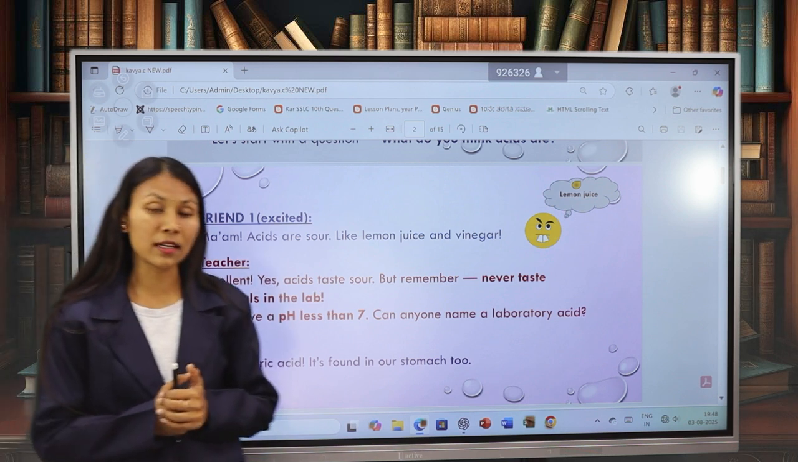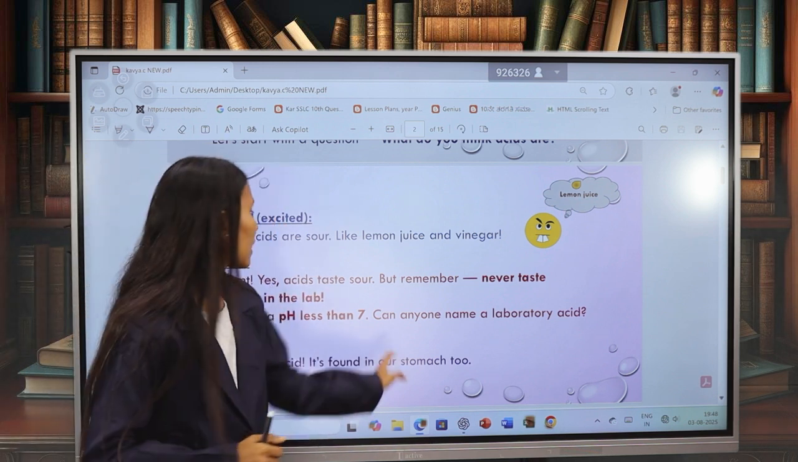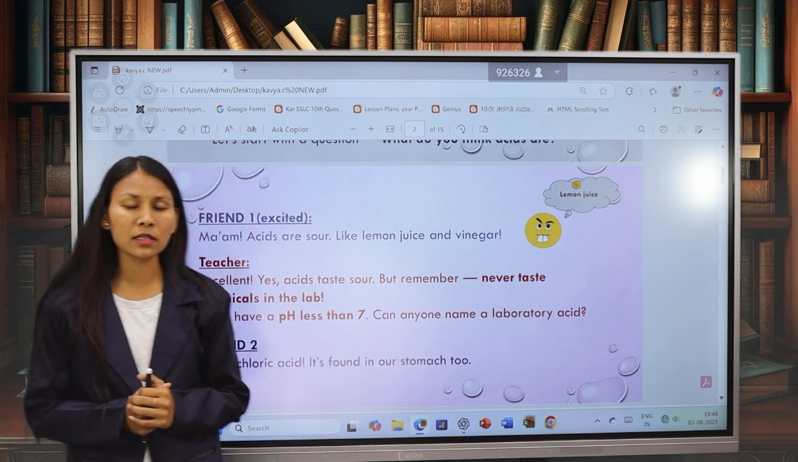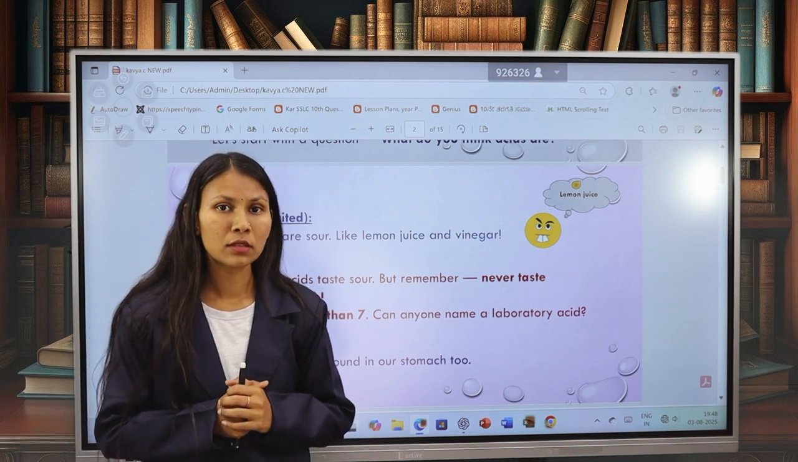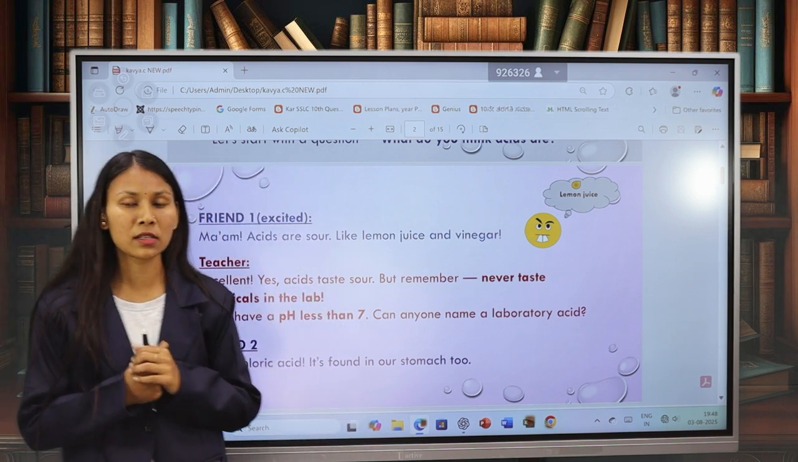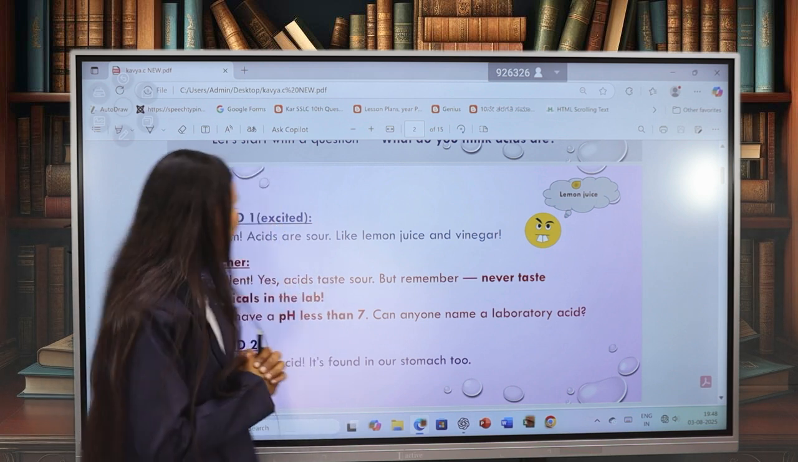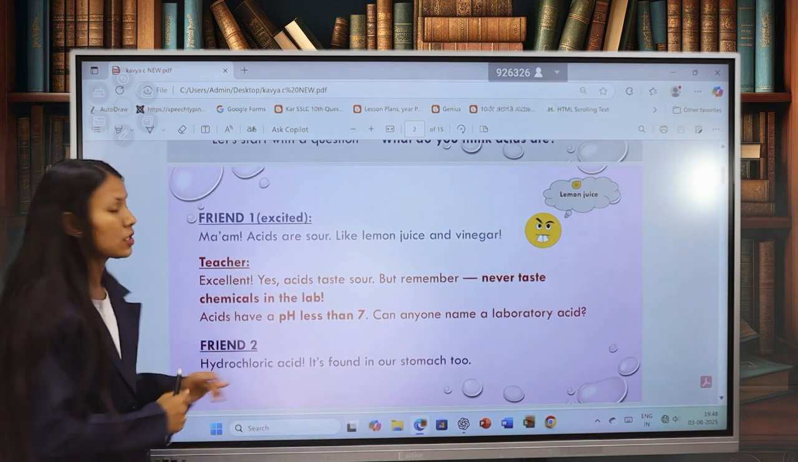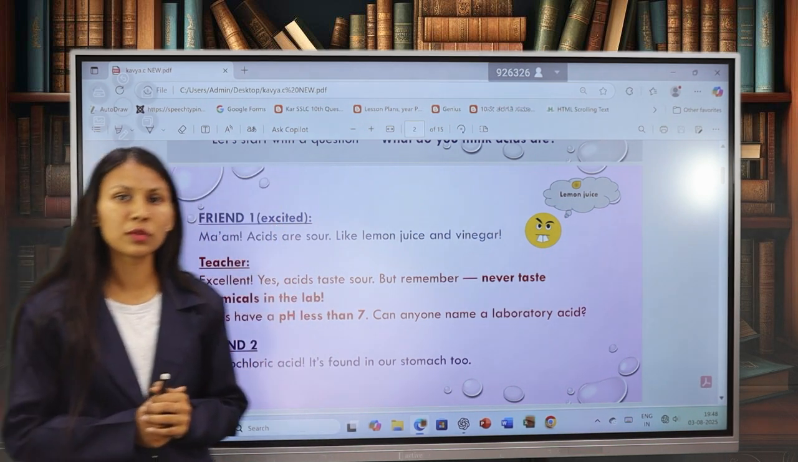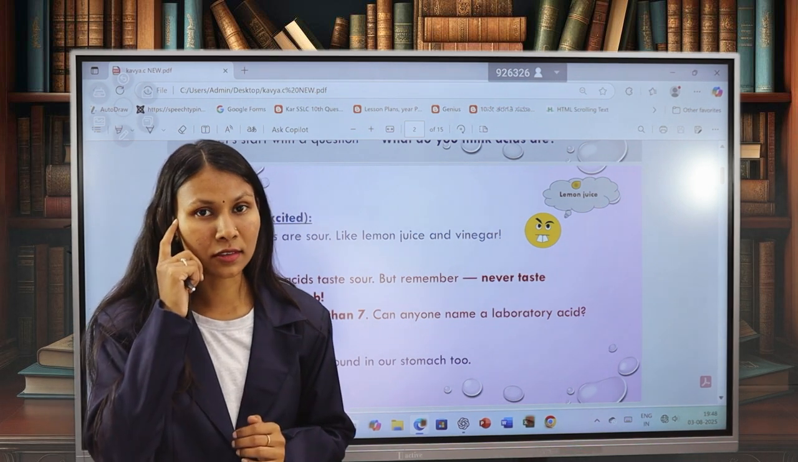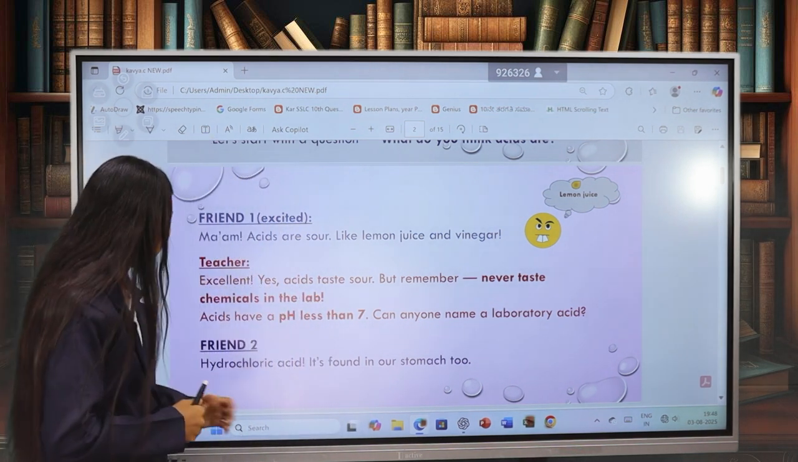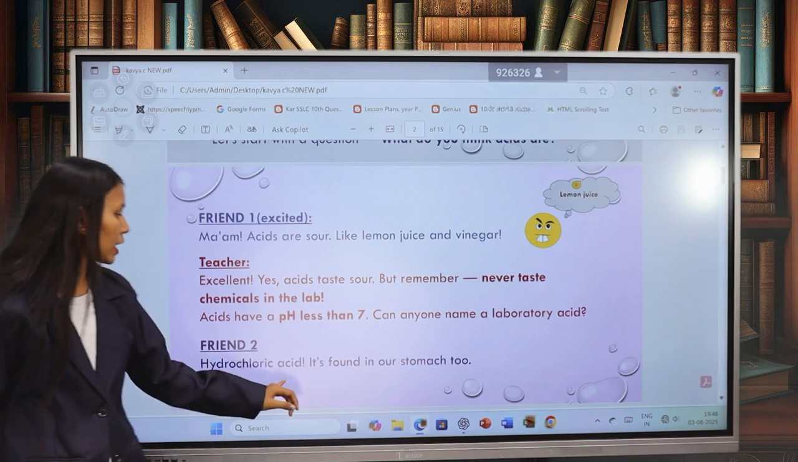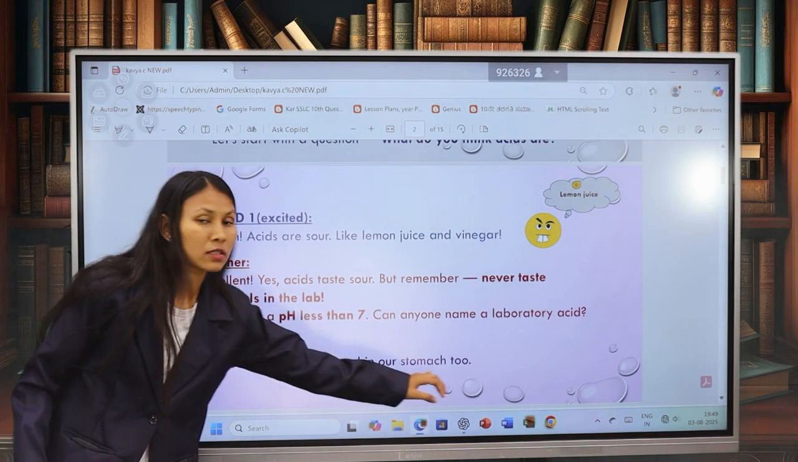Again, the teacher asked another question: can anyone name a laboratory acid? That is, acids that are used in the laboratory. What may be the answer? Just think about it. Here comes friend 2, the smart learner. What did she answer? Let's see. Friend 2 says, hydrochloric acid, it is found in our stomach too.